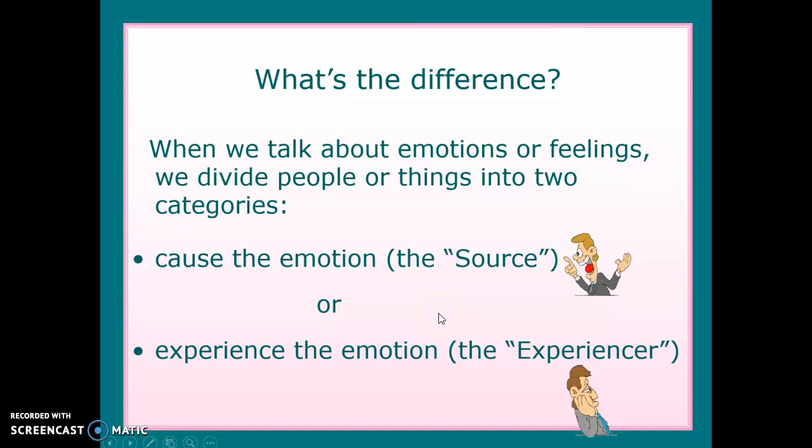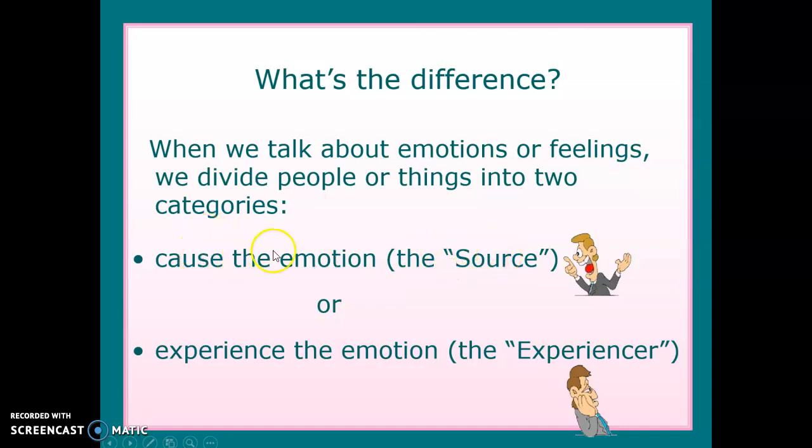Now, what is the difference, right? What is the difference between the one that finishes with ing and the one that finishes with ed? Well, we have to have something very clear. When we talk about emotions or feelings, we divide people or things into two categories. Okay? Vamos a dividir la gente o las personas o las cosas en dos categorías. The first one is the source. Okay? Y como bien lo dice la palabra, source means fuente. Okay? O sea, la fuente.